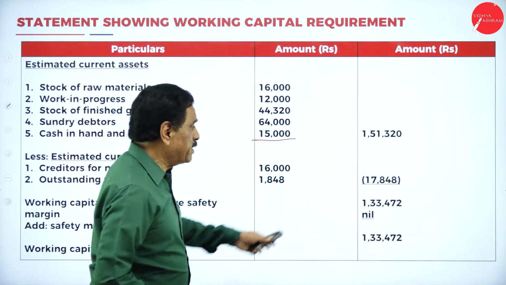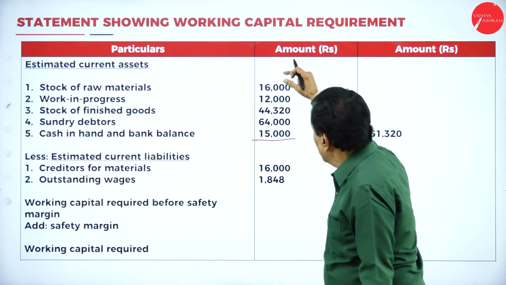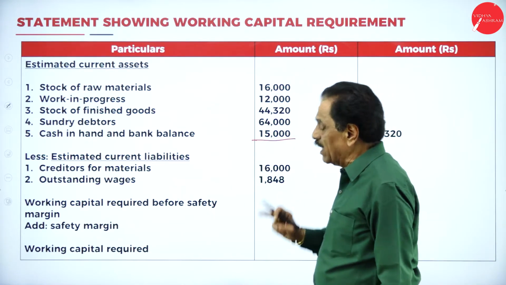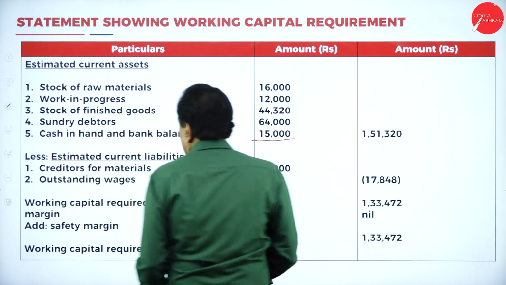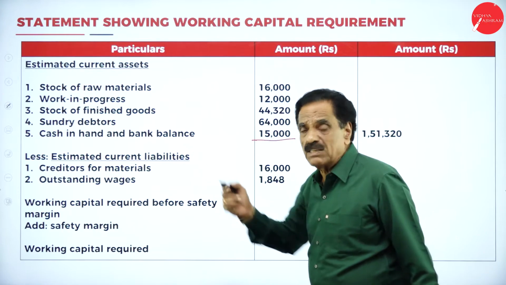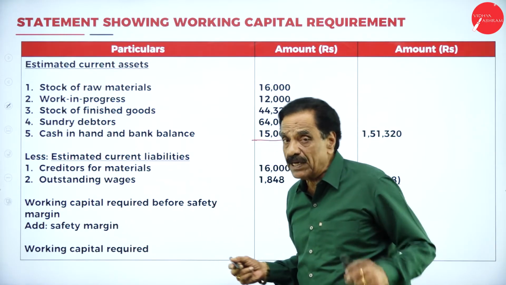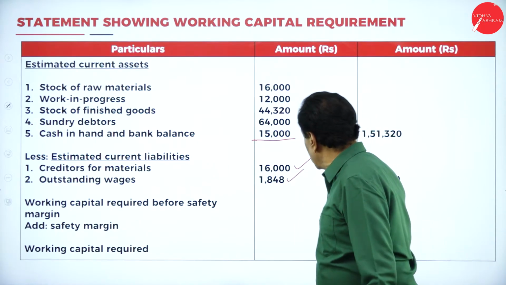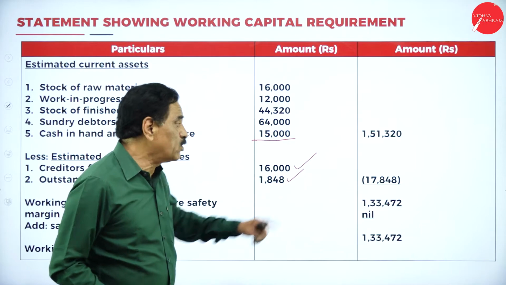If we add all these figures, it comes to 1,51,320. We'll go with the liability side. Creditors for material, as worked out in the working note, is 16,000. Outstanding wages to be paid after 2 weeks works out to 1,848. If we add both, the total is 17,848.